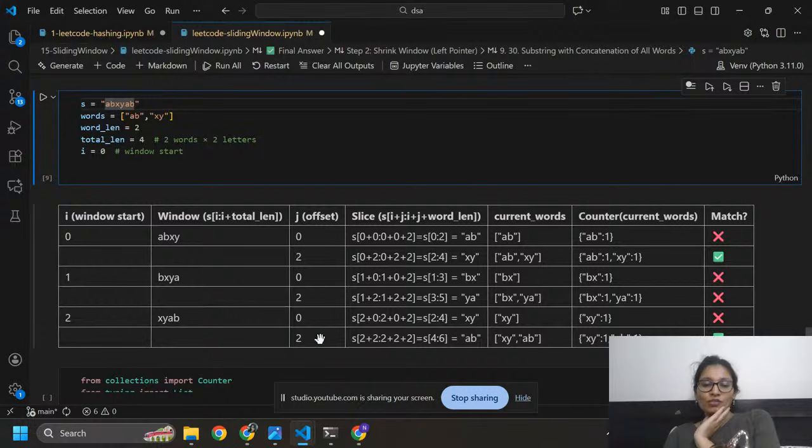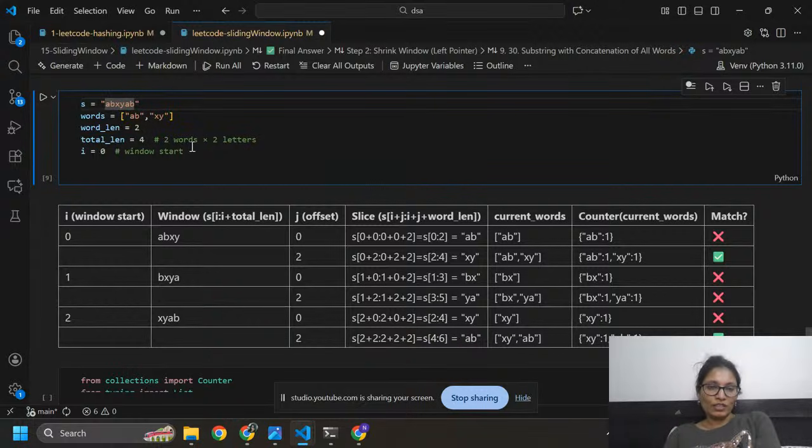Here j equals 2. So you can see here I need to put i equals 2 and j equals 2 in this formula. And I also put the word length. You need to put the word length in every step. So here slicing of s will become 4 colon 6.